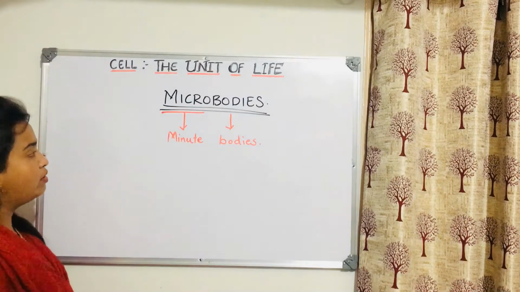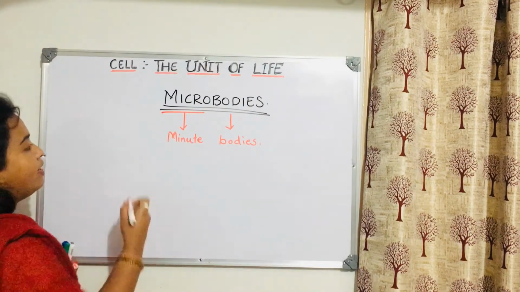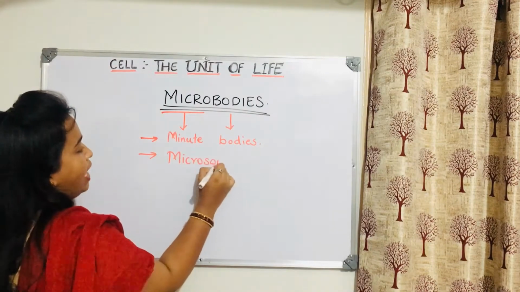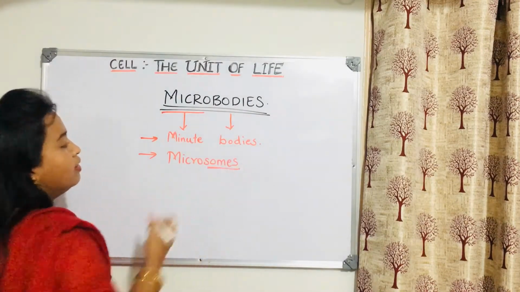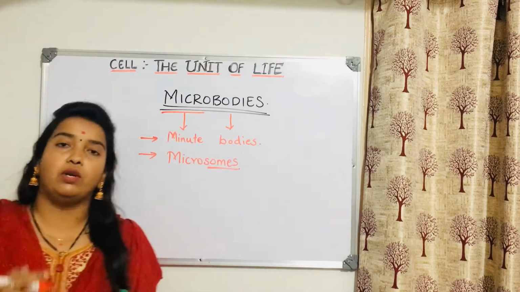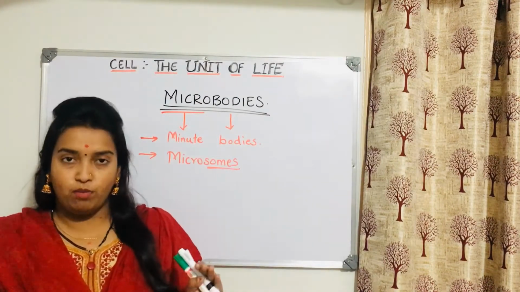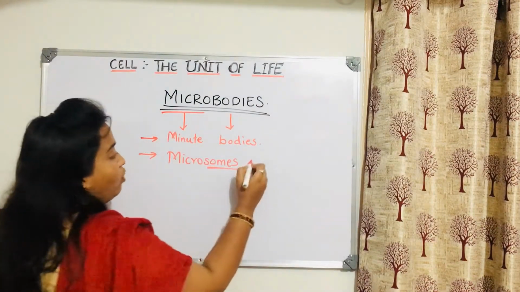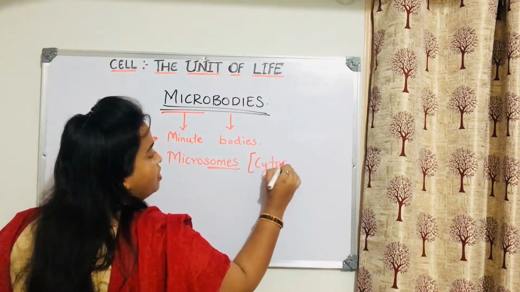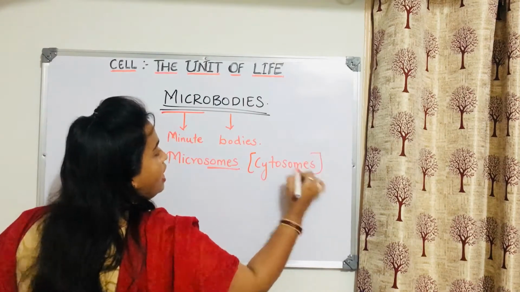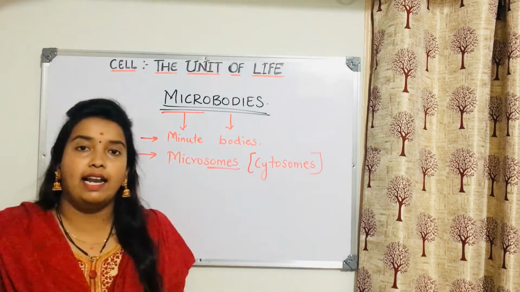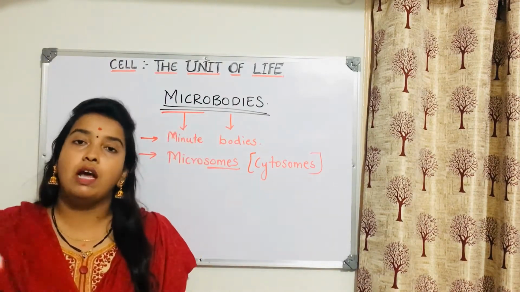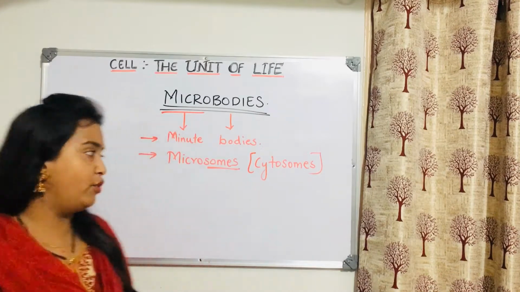Then what do we need to study about this? About minute bodies, we can call them microsomes. And why somes? You know what is soma? Soma means we use it for bodies. So microsomes means minute bodies. We can also call them cytosomes. In the exam, if anything is asked regarding microsome or cytosome, remember they are asking about micro bodies. Hope this much is clear for you.